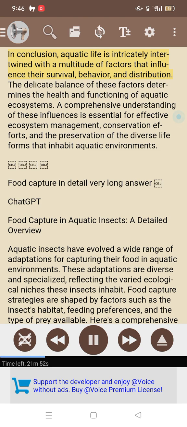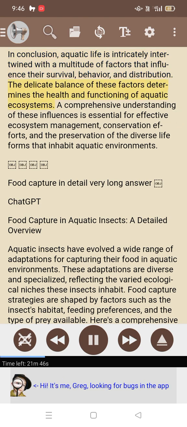In conclusion, aquatic life is intricately intertwined with a multitude of factors that influence their survival, behavior, and distribution. The delicate balance of these factors determines the health and functioning of aquatic ecosystems. A comprehensive understanding of these influences is essential for effective ecosystem management, conservation efforts, and the preservation of the diverse life forms that inhabit aquatic environments.